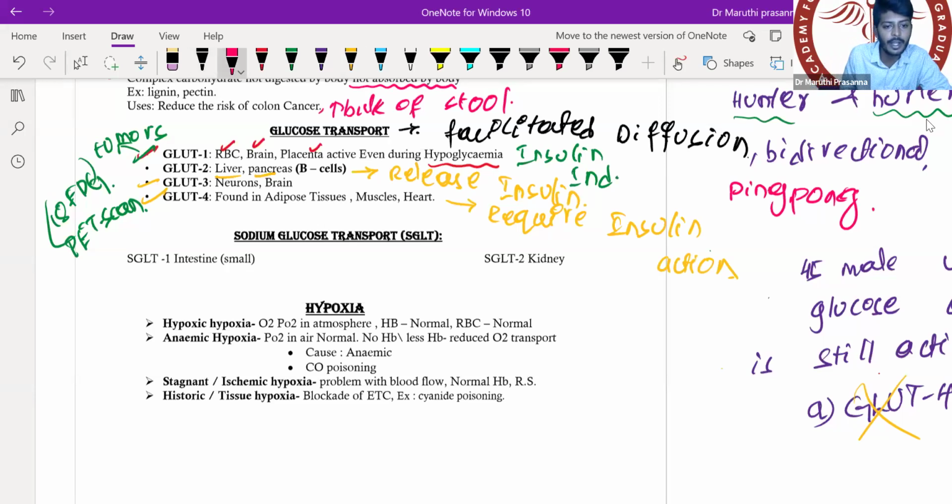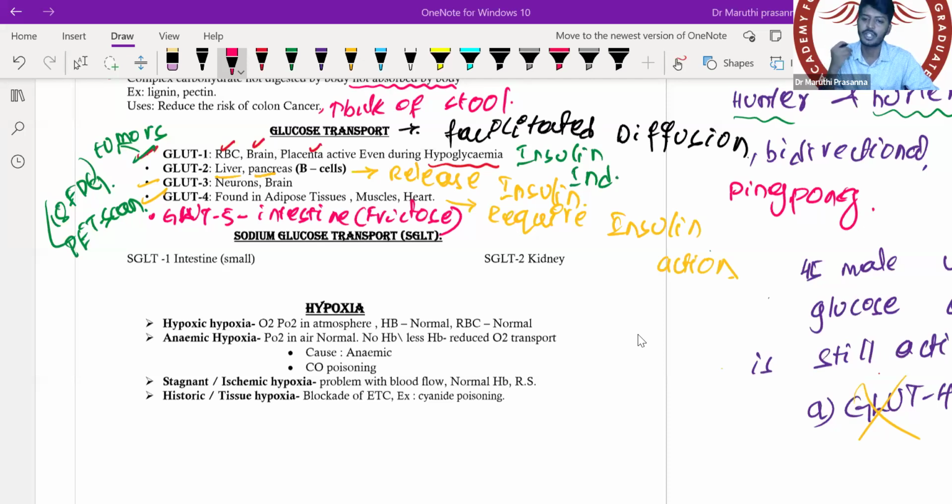Where is GLUT5 located, sir? GLUT5 is located in the intestine. It absorbs the fructose. It absorbs what? Fructose. Okay, small intestine. Very good. GLUT4 can also be found in the liver. Yes, it will be there. But the main three locations I want you to remember are adipose tissue, muscles and heart, and one more location is of course your liver. Of course, liver has GLUT4.